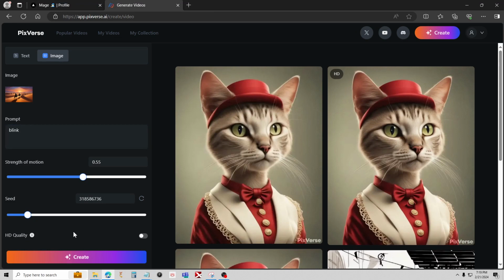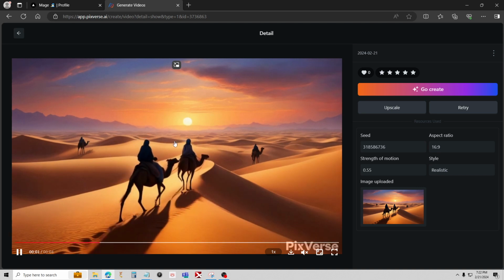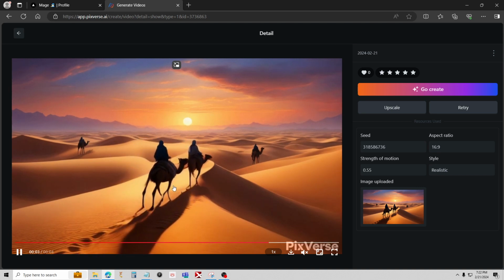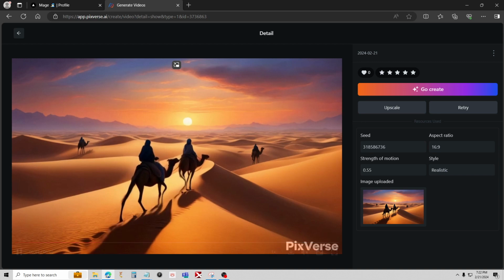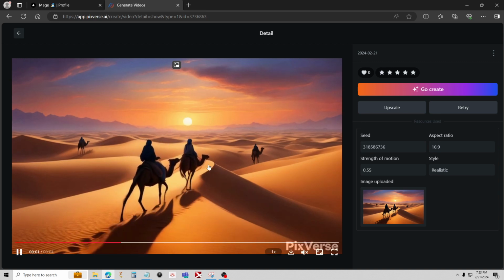Okay, so let's go ahead and I'm going to take this out. Okay, so let's go ahead and run it. And that did really good actually for just using the starting image. These guys aren't moving, but you can see it recognizes that the camels are supposed to walk forward, put one leg after the other. So this really shows you how this is different because this is trained on videos.